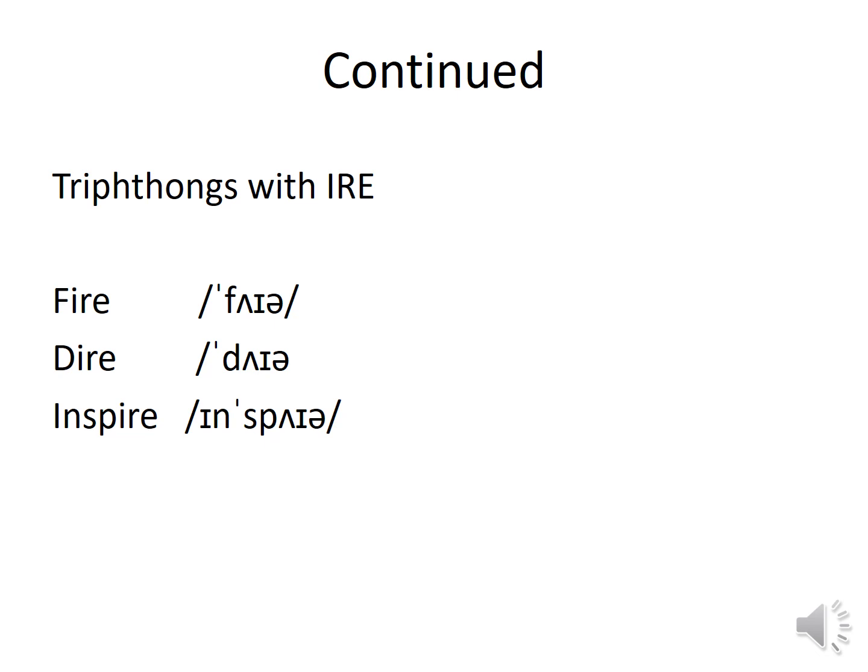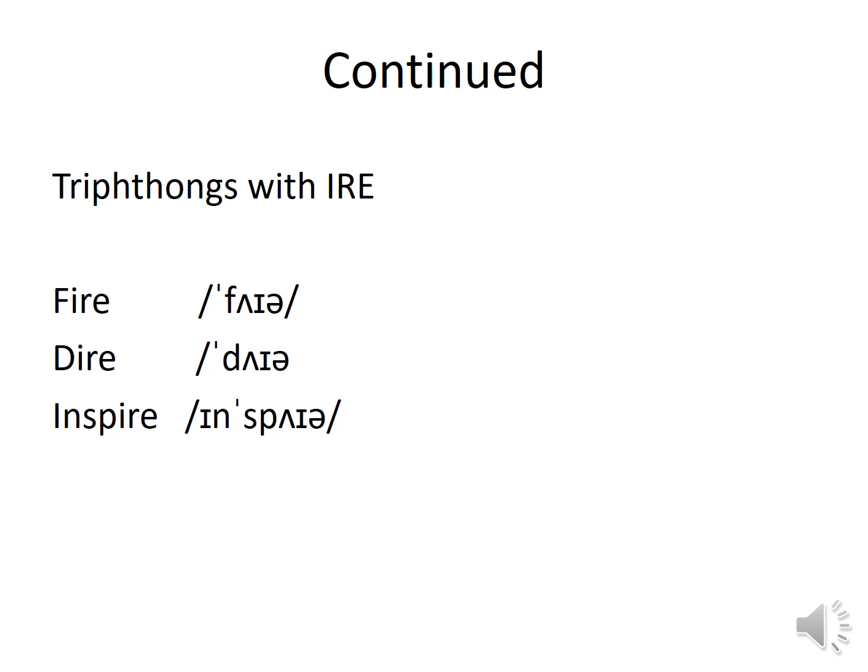For vowel sounds, we can make two sub-classifications: single vowel sounds, also called monophthongs, and double sounds, also called diphthongs. In the IPA, there is no concept of triphthongs, but as a student of phonetics and phonology, you must know that triphthongs also exist. So in the IPA, there are monophthongs, diphthongs, and then consonants.